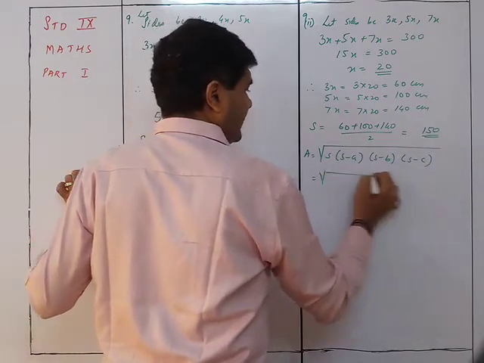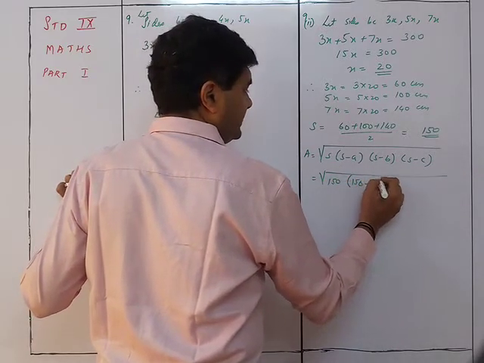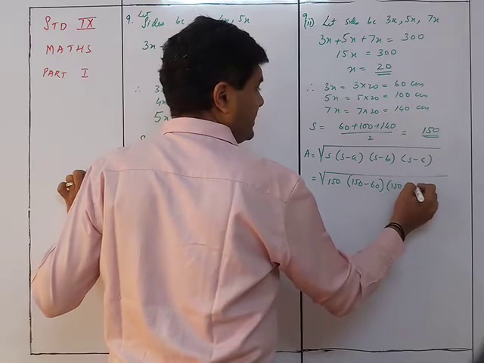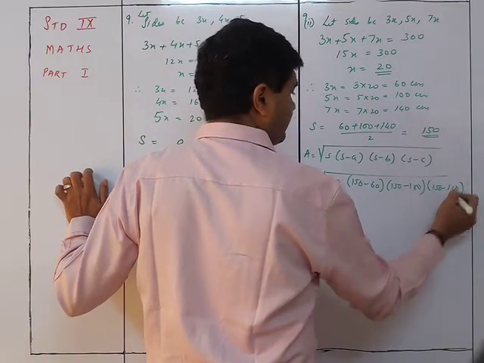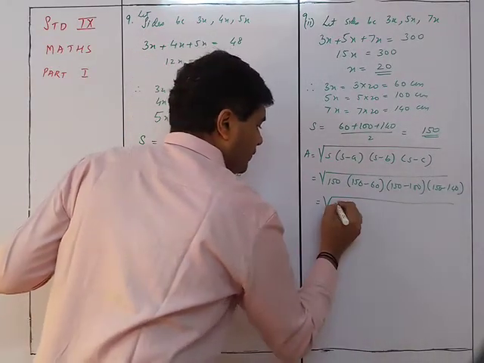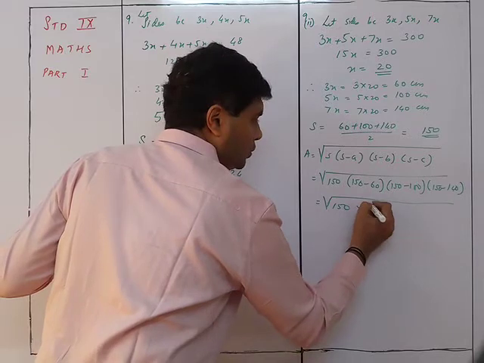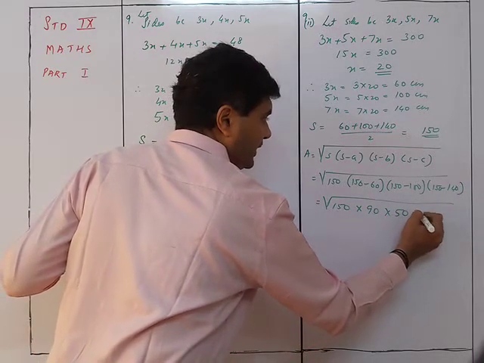That gives me 150 into 150 minus 60, into 150 minus 100, into 150 minus 140. That is square root of 150 into, this will be 90 into 50 into 10.